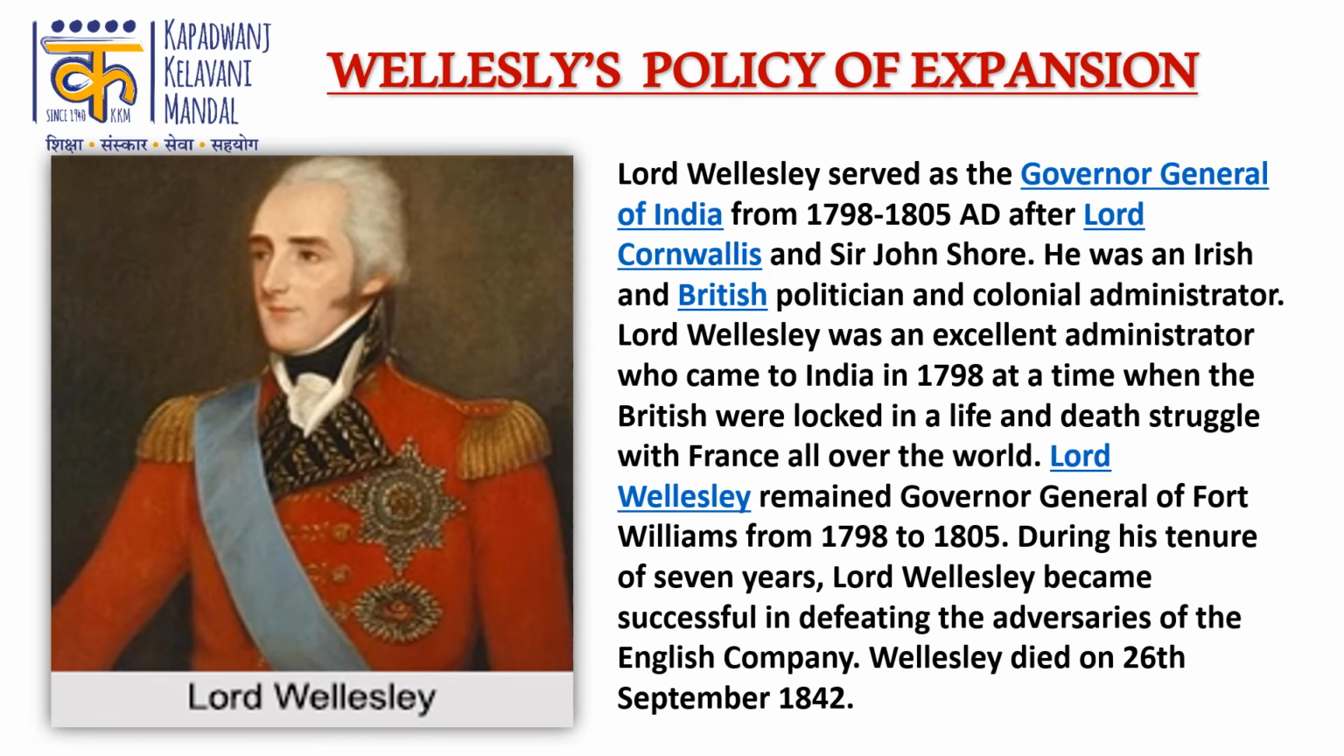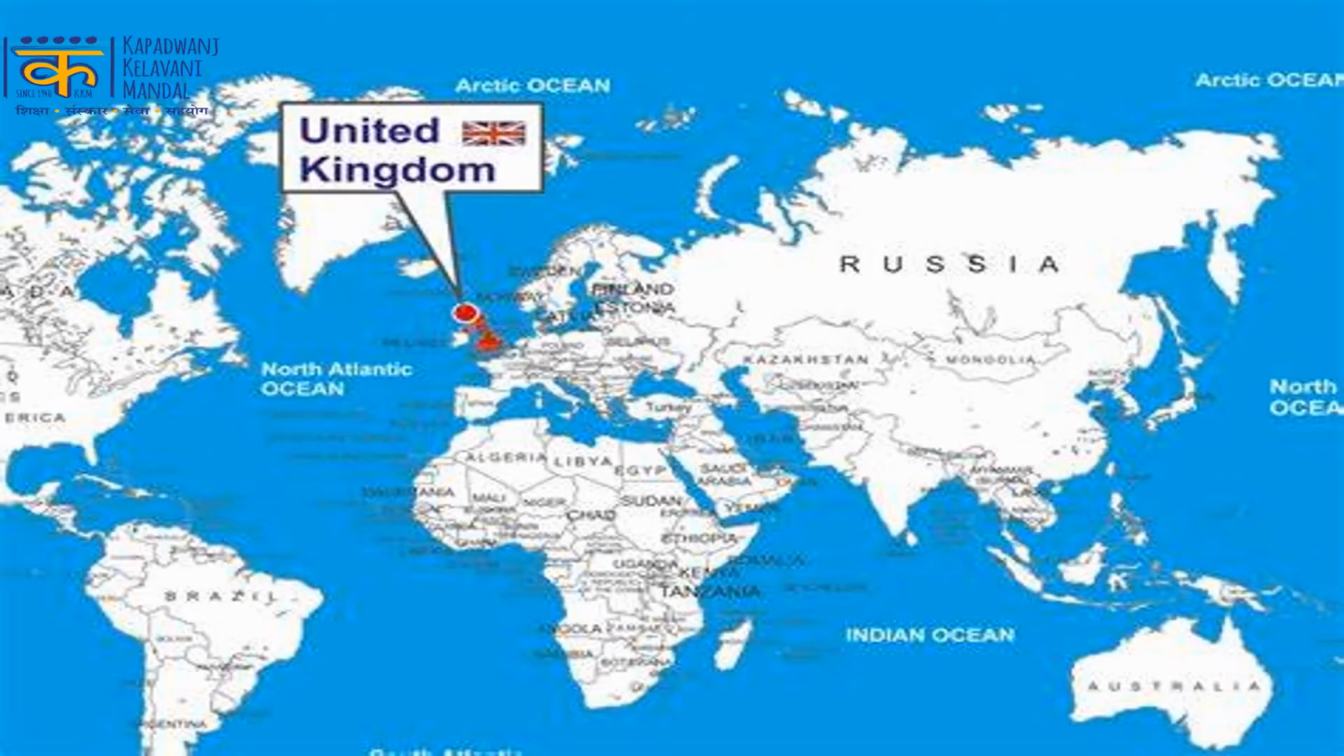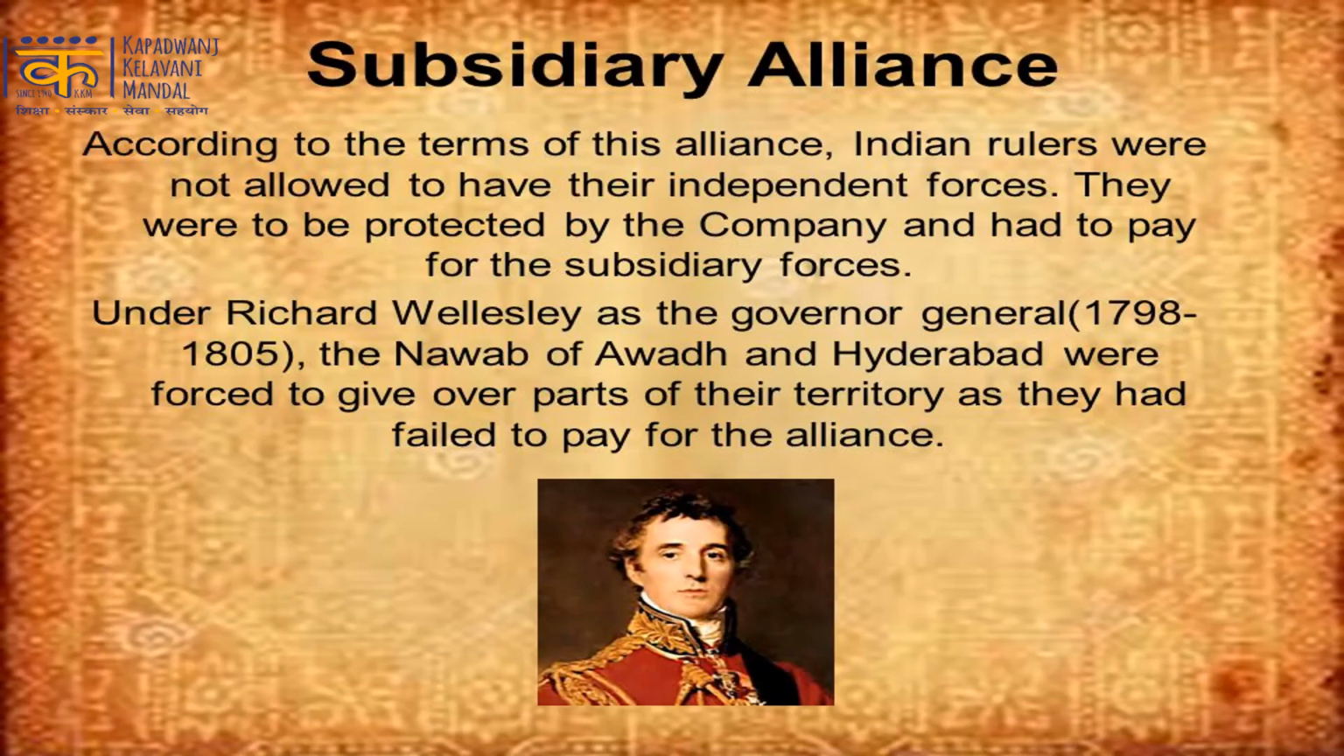When Wellesley came to India as the Governor General, cutthroat competition existed between England and France. It was necessary to check France from becoming powerful in India so as to expand the British rule in India. Wellesley introduced a new plan which was known as the Subsidiary Alliance.